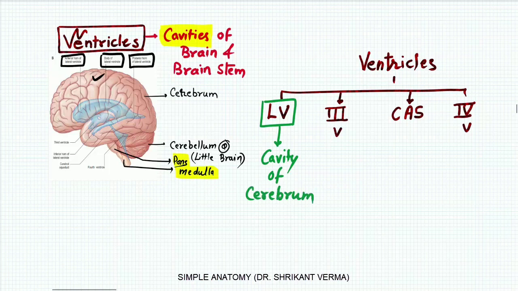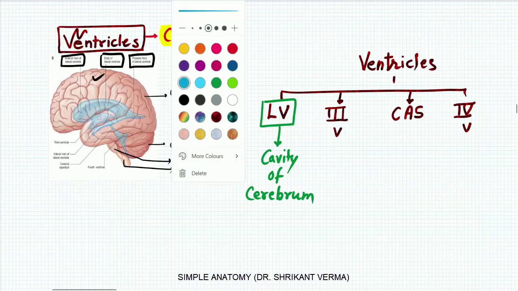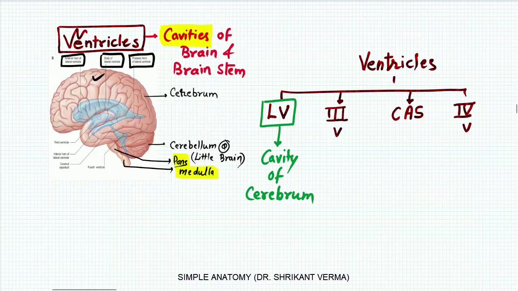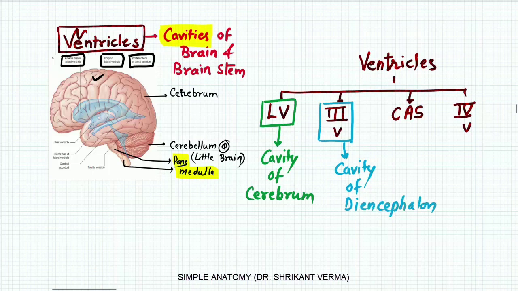What is the third ventricle? The third ventricle is the cavity of the diencephalon. Here, in place of the cerebrum, a better word to use is the telencephalon.